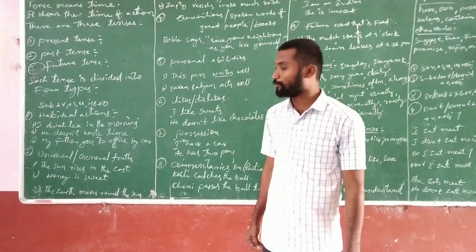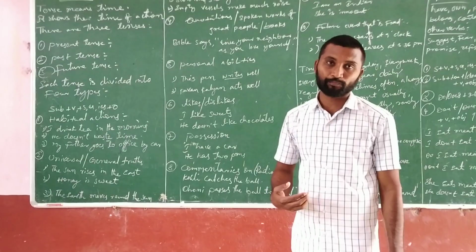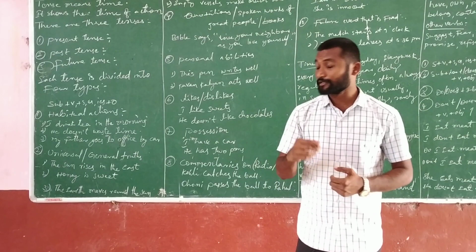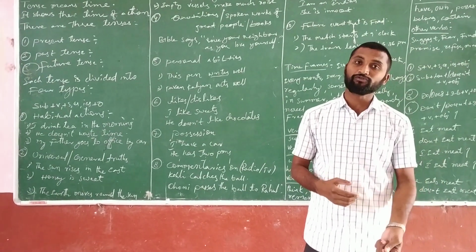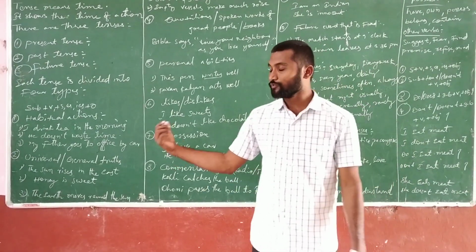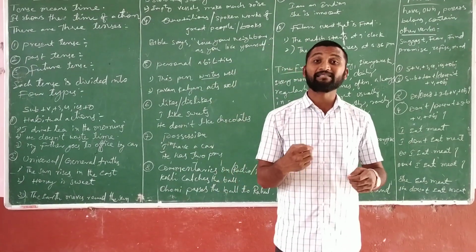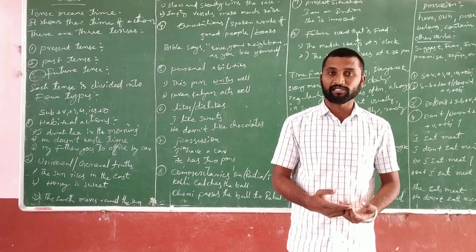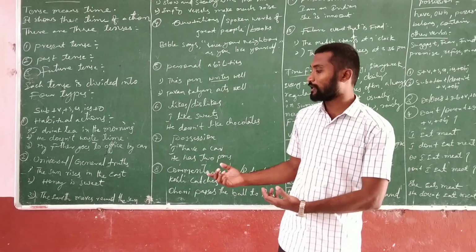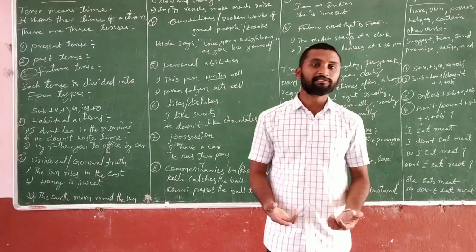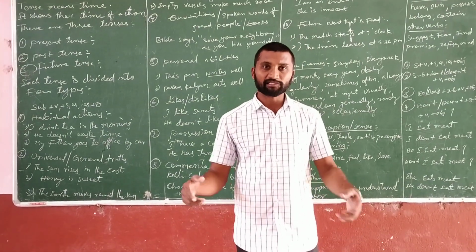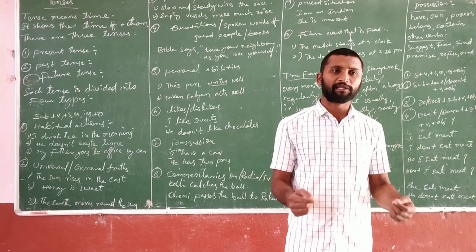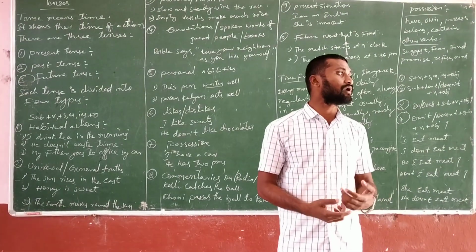And coming to the second point, we can use the simple present to explain universal actions or general truths. If you see the example, the sun rises in the east. It's a universal truth only. We are unable to change it. Everybody knows the sun rises in the east. And the second example is honey is sweet. It is a general truth. Everyone knows that honey is very sweet.